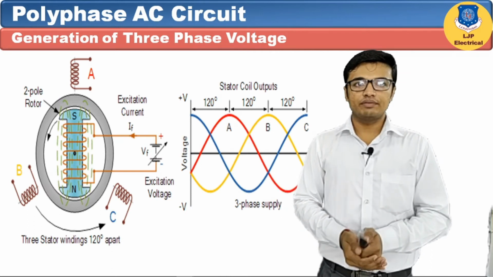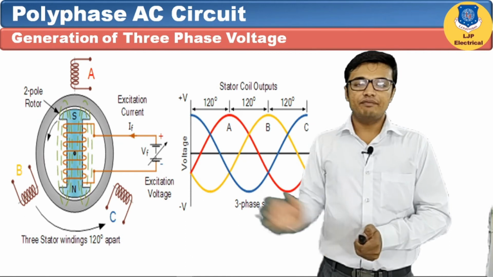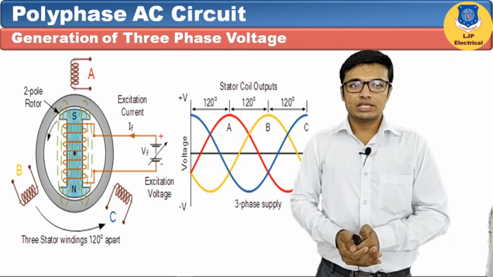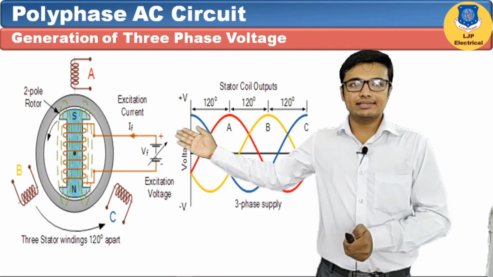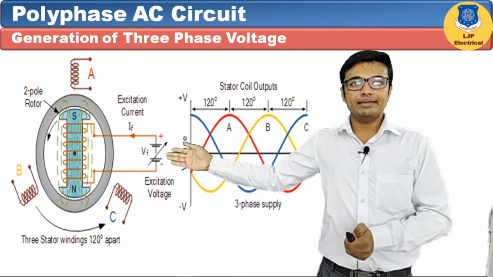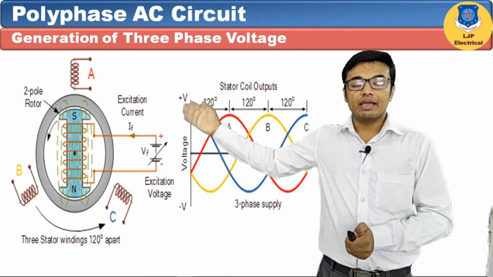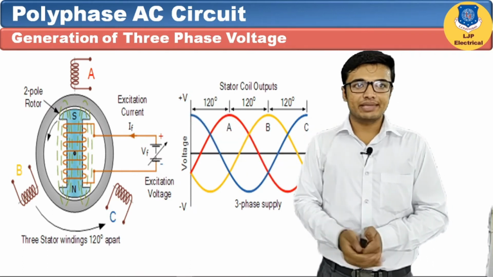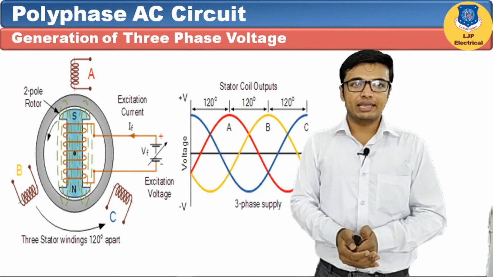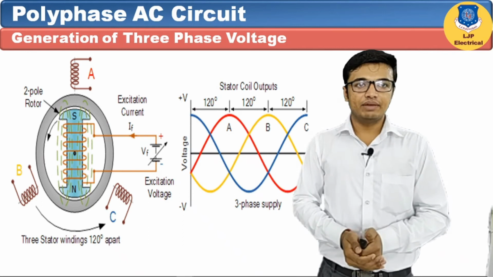Let's understand the working of alternator. Three-phase alternator also works on Faraday's laws of electromagnetic induction. If we rotate the conductor inside the magnetic field, or if we rotate the magnetic field around the conductor, then EMF will be induced in the conductor. Here you can see one field, that is N and S pole. If we rotate this rotor, then in coil A, coil B and coil C, EMF will be induced. Each coil is placed at 120 degrees. When the field passes coil A, EMF is induced in coil A. After 120 degrees of rotation, when the rotor passes coil B, EMF is induced in coil B. Again after 120 degrees of rotation, when the rotor passes coil C, EMF is induced in coil C.